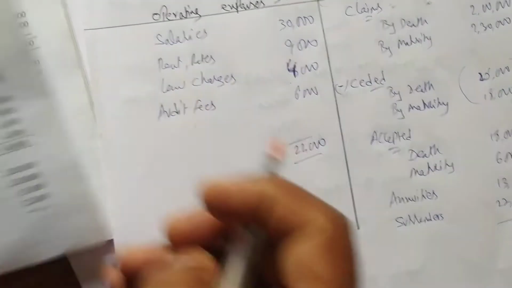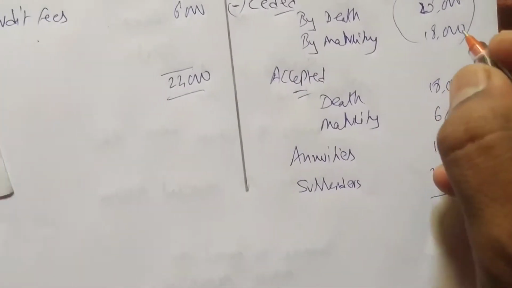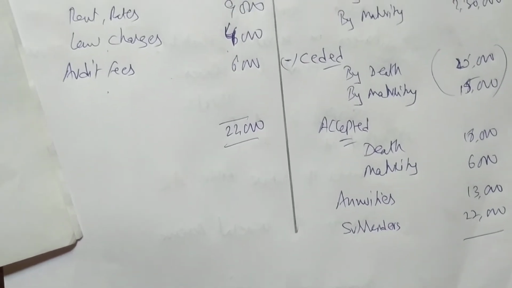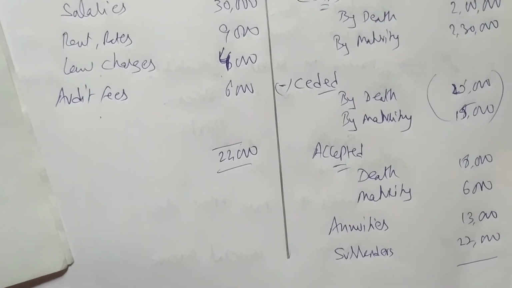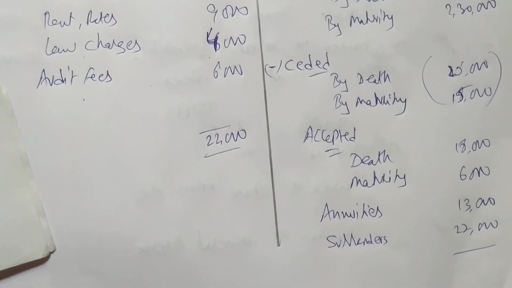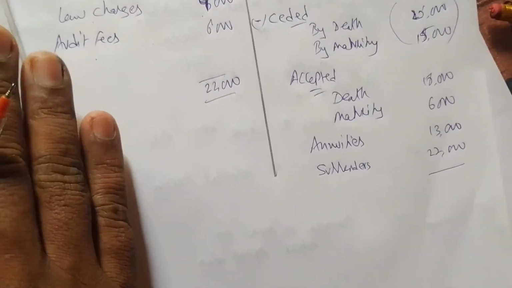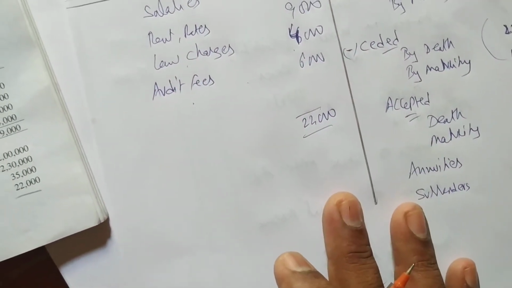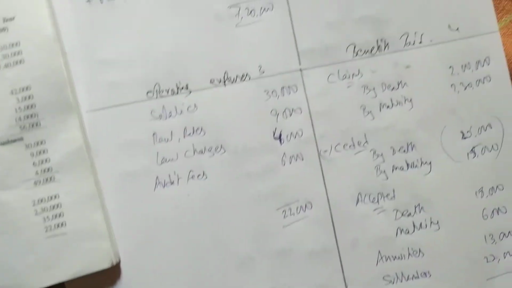By maturity how much? There is a mistake. By maturity 15,000, 14,000, 40,000. Now we'll get 2 lakhs plus 2 lakh 30 minus 25 minus 15 plus 18 plus 6,000 plus 13,000 plus 22,000. In 4 lakh 40, 57,000, 71,000 benefits paid.